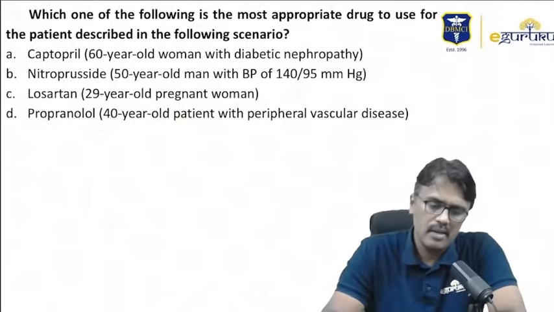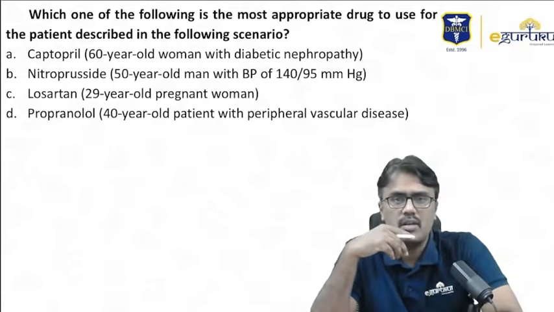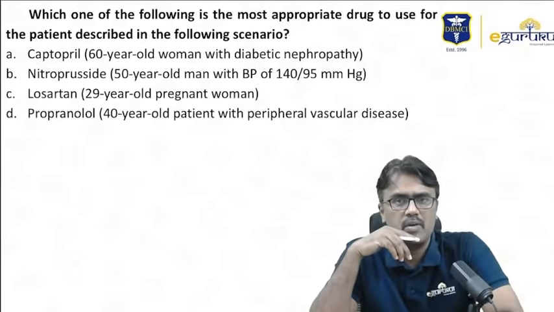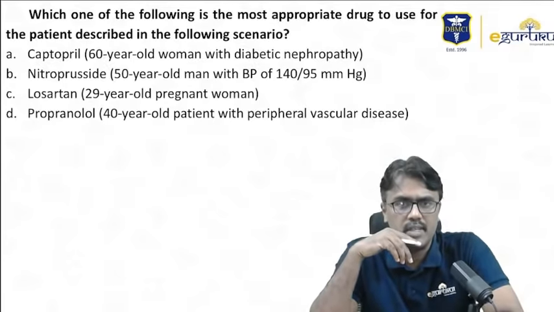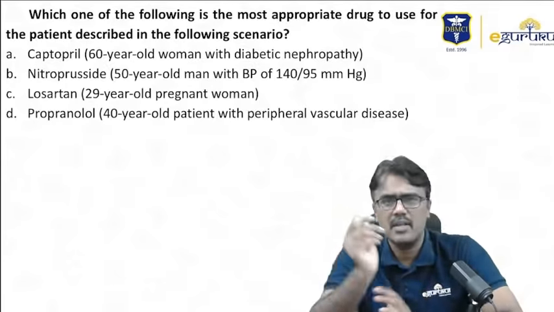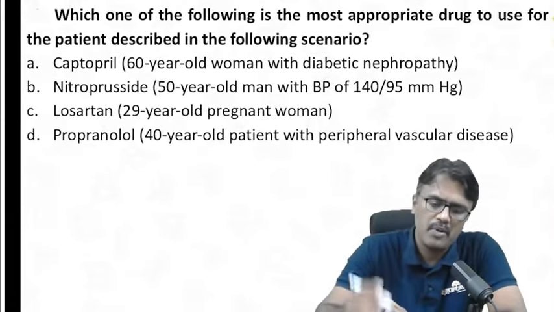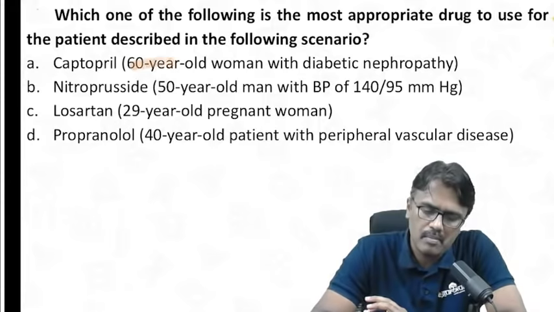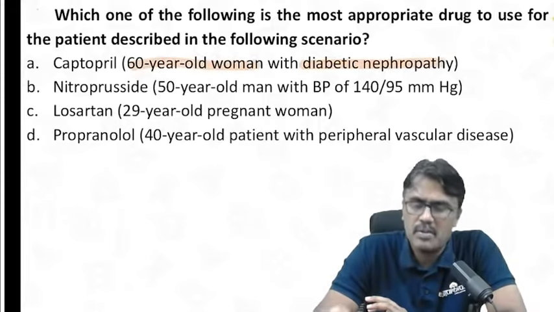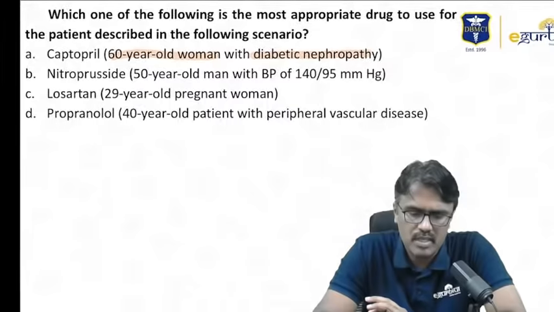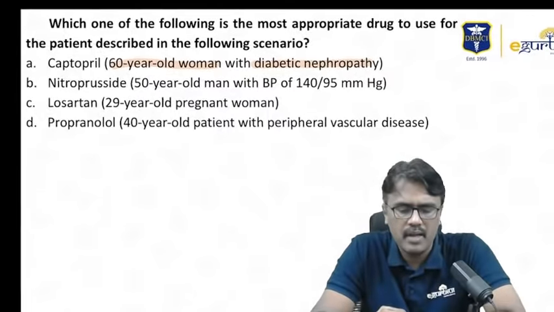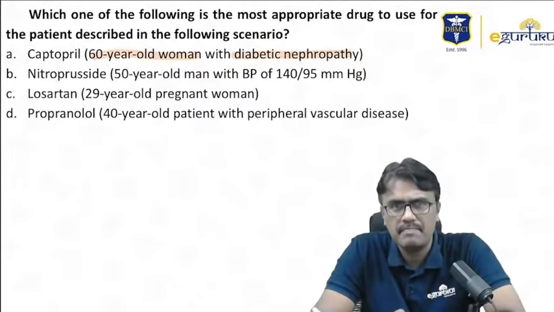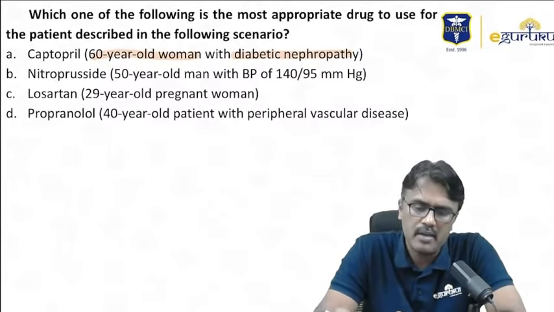Once we are done with that, let us move on to the next question. Which of the following is the most appropriate drug to use for a patient described in the following scenario? So you have to tell me the appropriate scenarios. So captopril for a 60-year-old woman with diabetic nephropathy, can we use it? Yes. What is captopril? Captopril, anything ending with pril, is an ACE inhibitor. And is it useful in diabetic nephropathy?